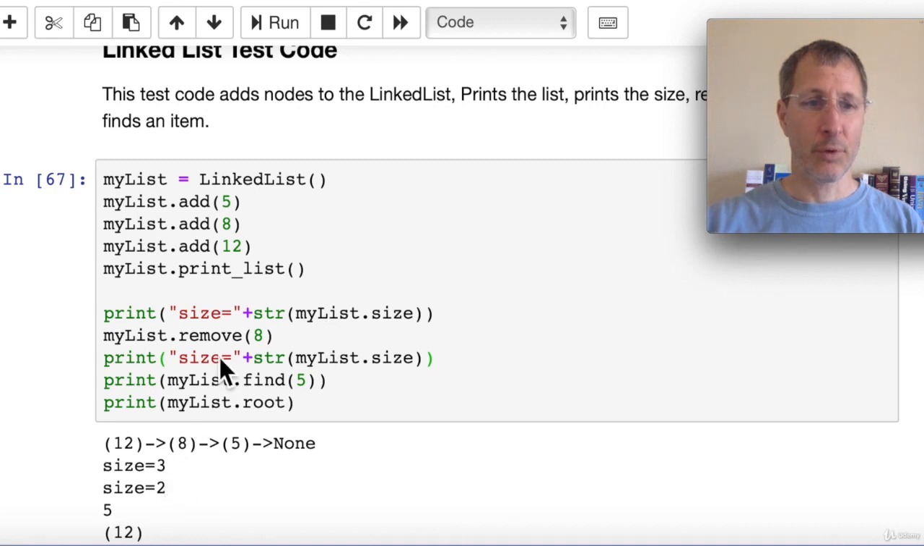We can see the size is equal to 3. We remove one item, the 8, then you can see the size is equal to 2. And we can also find the 5. When we find the 5, it actually returns a 5, and we can print that out. And we can also print out the root, which is 12. That's the last item we added, so that's at the front of the list. So that's how the linked list works.